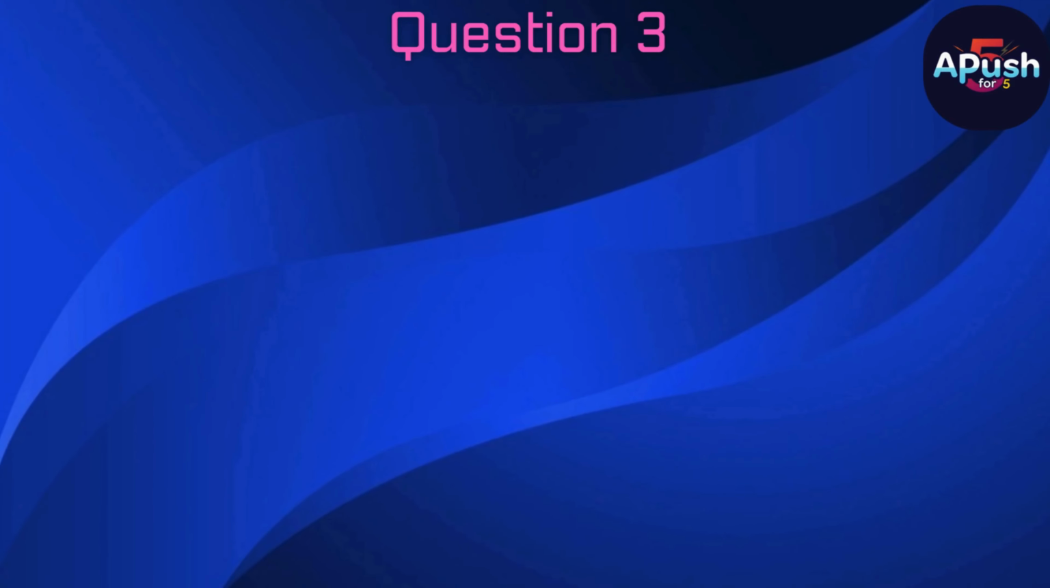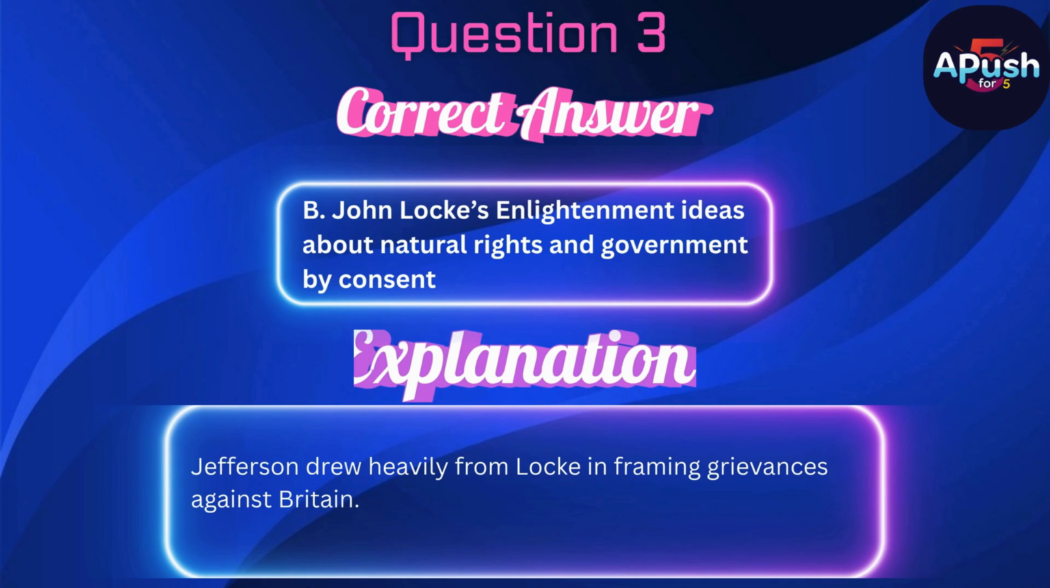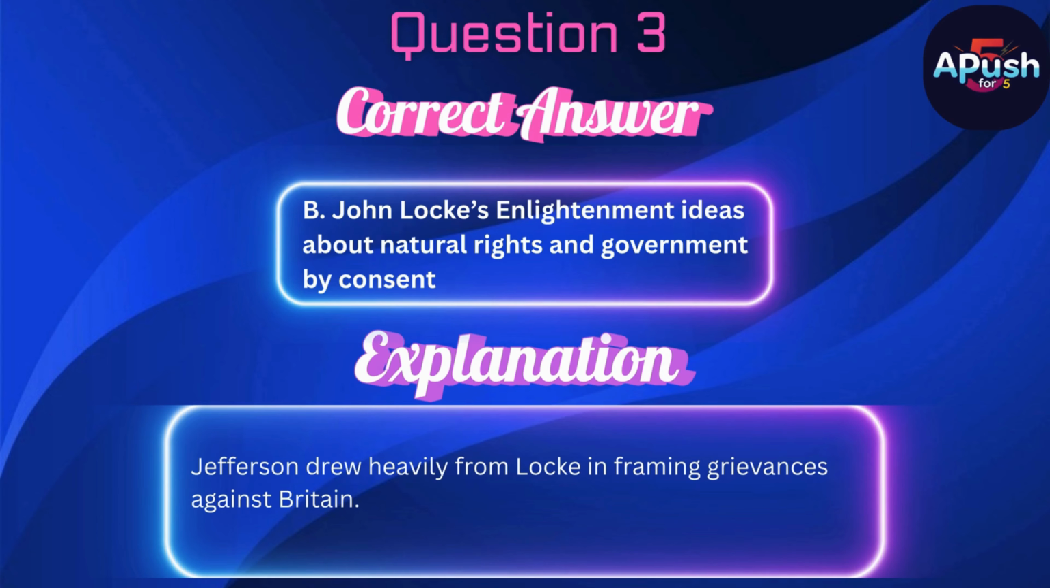The correct answer is B. John Locke's Enlightenment ideas about natural rights and government by consent. Jefferson drew heavily from Locke in framing grievances against Britain.